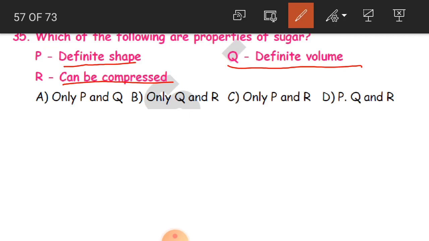Sugar has a definite shape and a definite volume, so only P and Q is the answer. We are talking about the sugar we use in our kitchen.